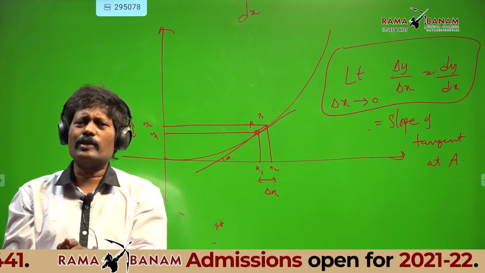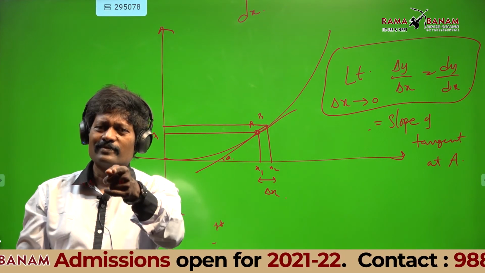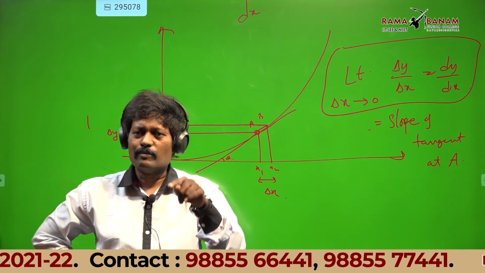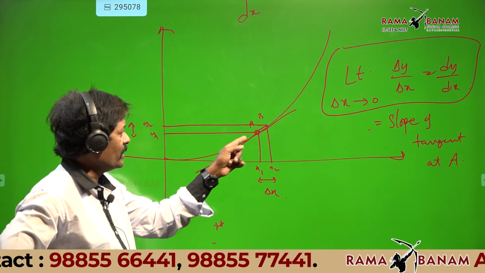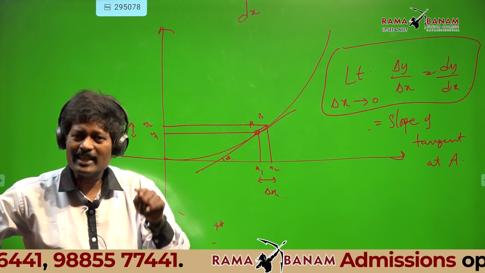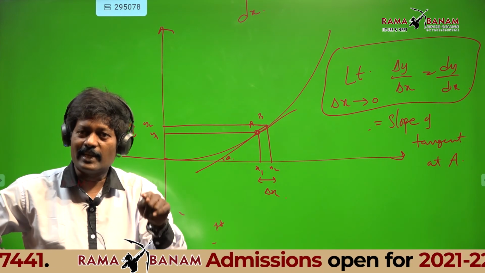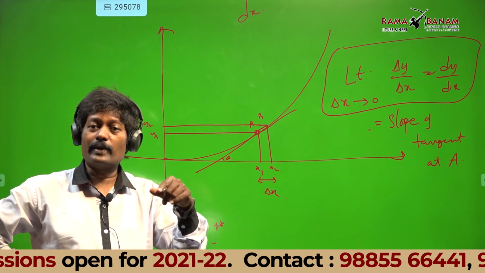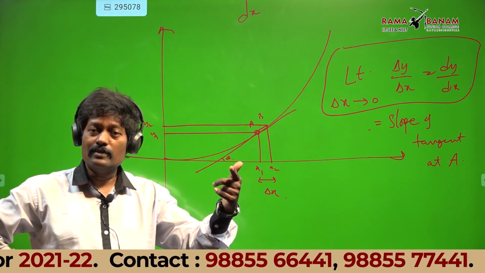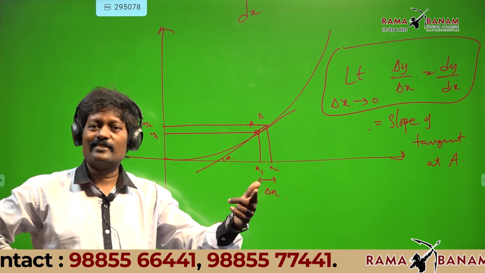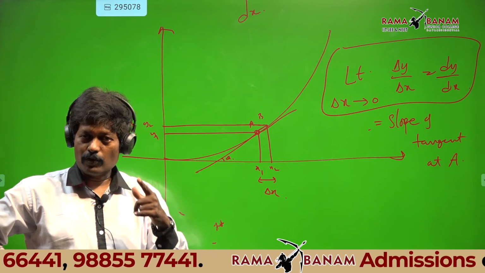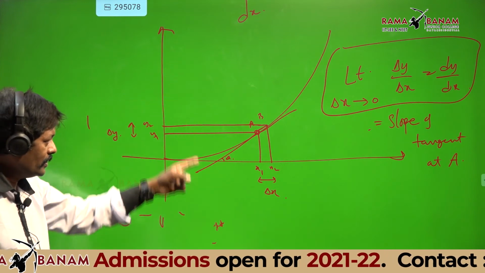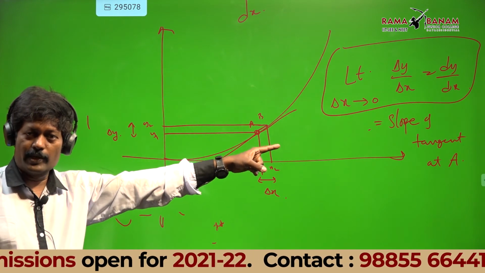Now you will ask me, sir, why do you want to take small quantity? Now I explain. Because I want the slope of the line AB to match with the slope of the tangent at A. Like that, slope at every point will change. For a curve, slope at every point will change. Draw this and write down those points. Very important.